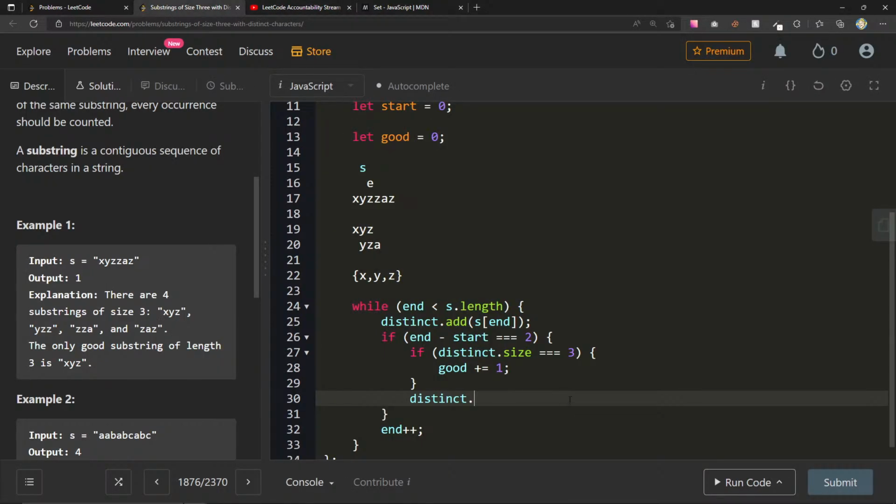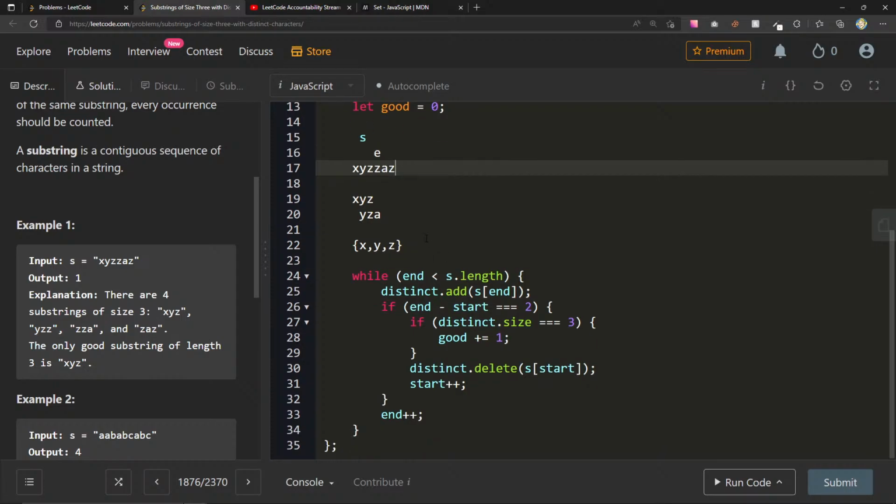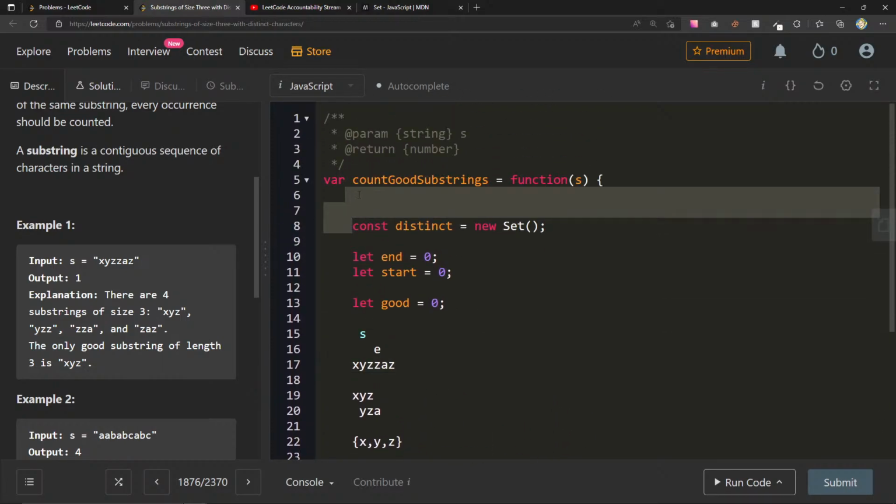So distinct dot delete s of start, right? Because we already found this one. We delete the one that's at start, so that removes the x. And then we do start plus plus. So it puts the s up there. We do m plus plus, and we add z. Okay, so maybe this is not too bad. Maybe this is actually what it is.